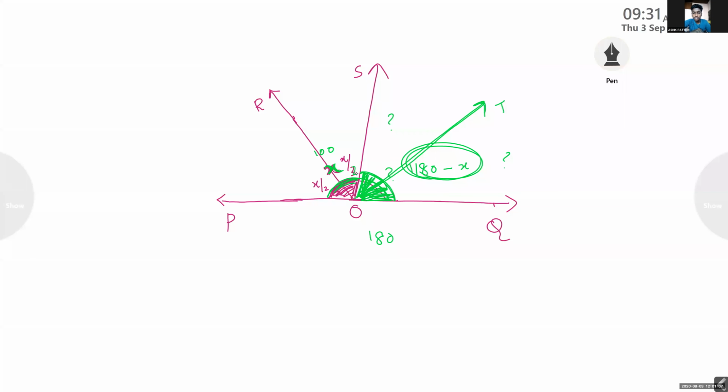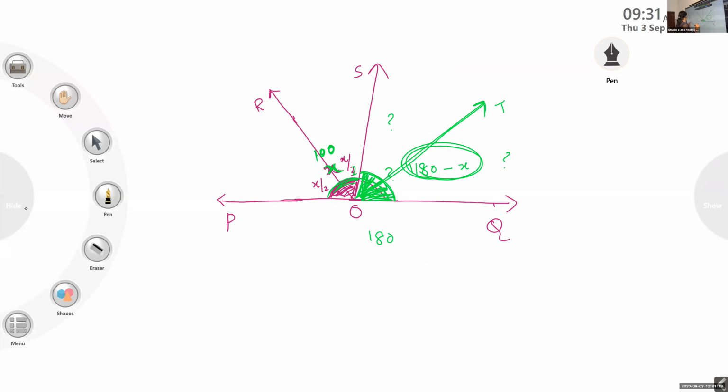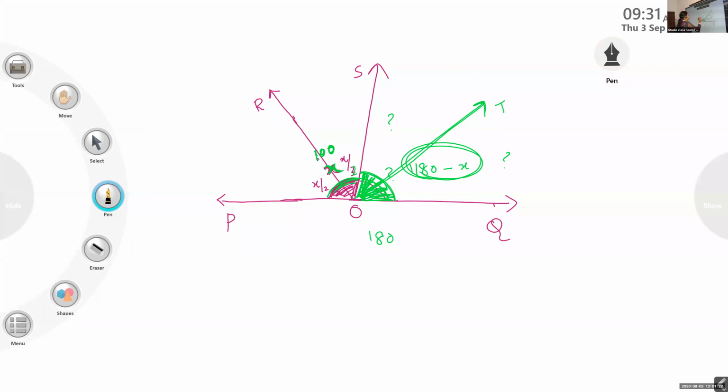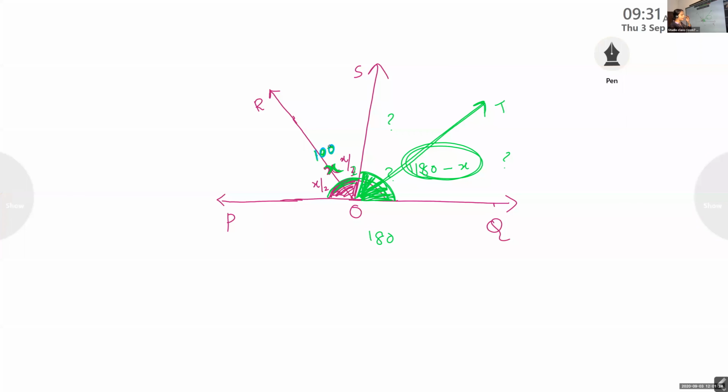And I will give one more example. It is given that it is 100. I'll use another color so that you can understand. Okay, children, this is 100. Can you see that 100 which I marked now? So if that is 100, what about this angle? 80. Good. So it is 80.